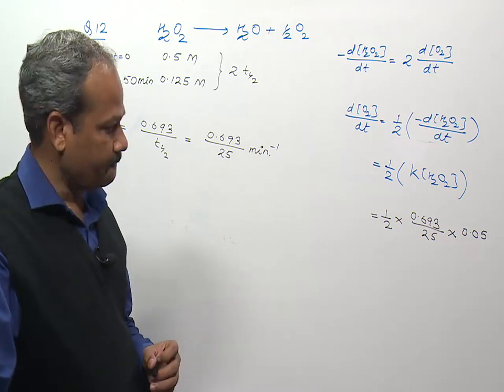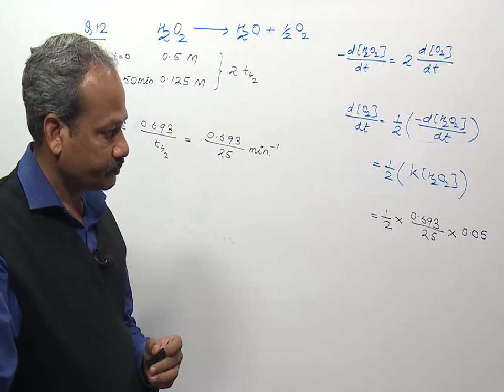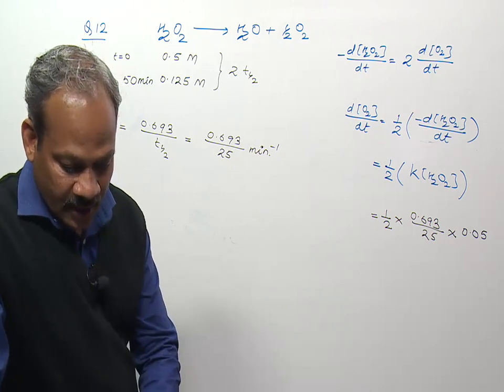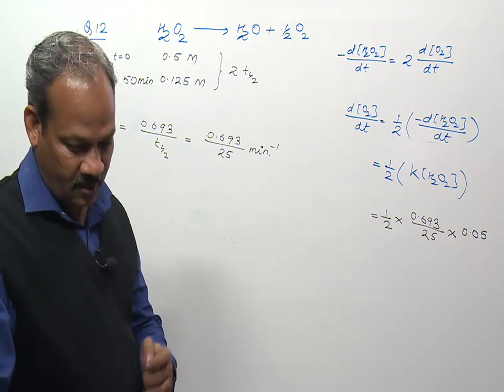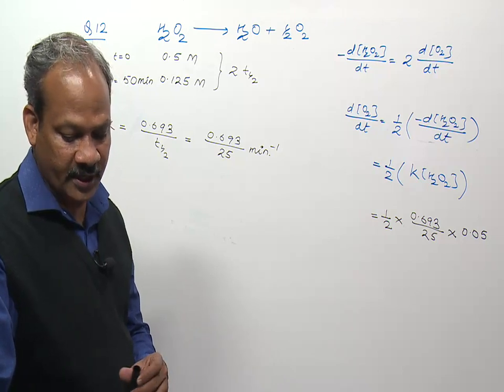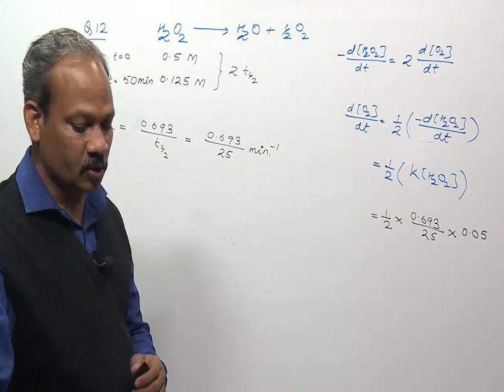So on solving, we will get the correct answer, and this will be option A, 6.93 into 10 to the power minus 4 moles per liter.